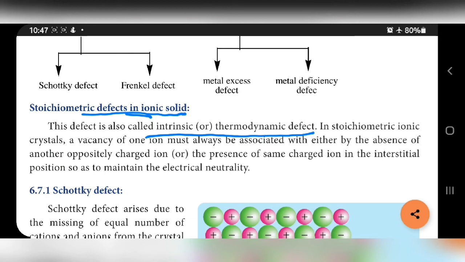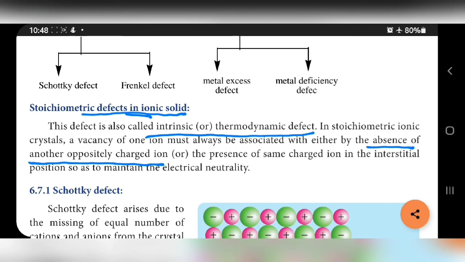In stoichiometry ionic crystals, the vacancy of one ion must always be associated with either the absence of another oppositely charged ion, that is Schottky defect. In Schottky defect, if one positive ion is missing, an equal number of negative ions is also missing.